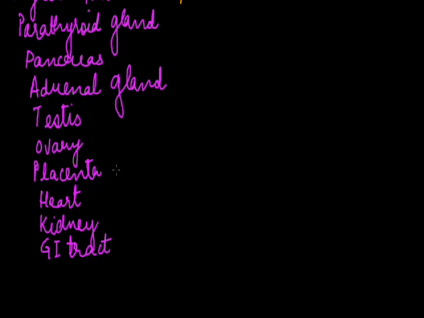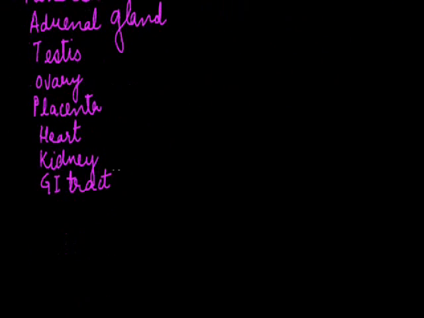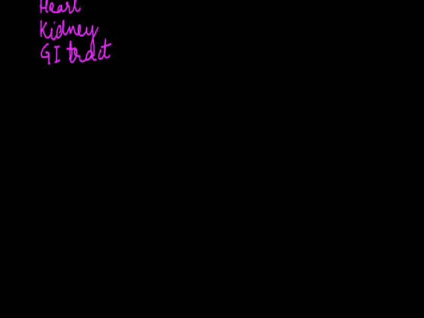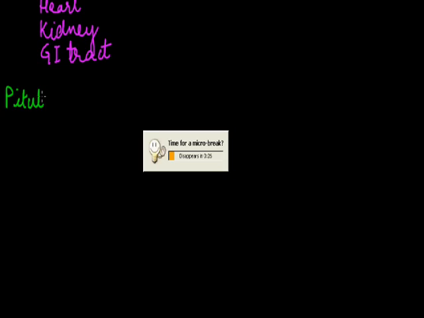Now, among all these endocrine glands, we will first discuss the main gland of the body, that is the pituitary gland.